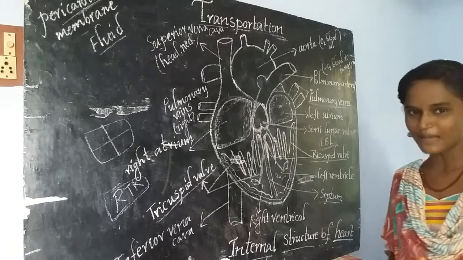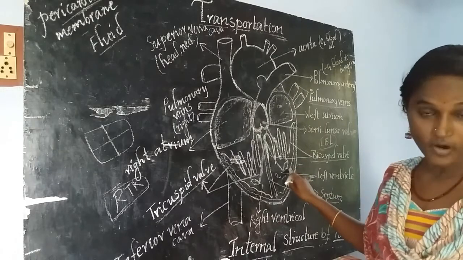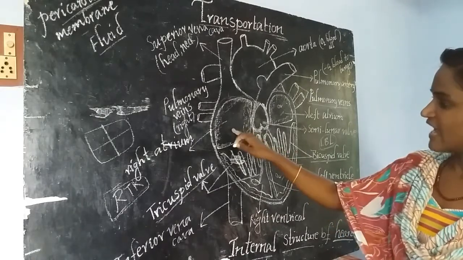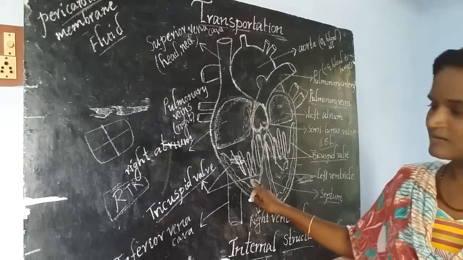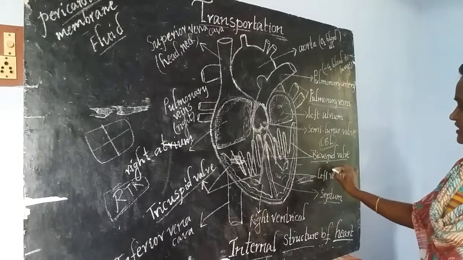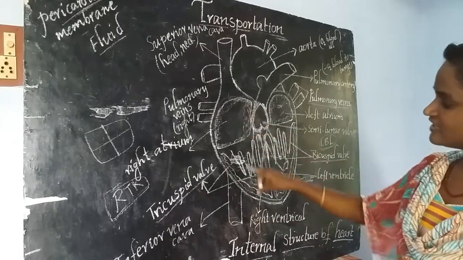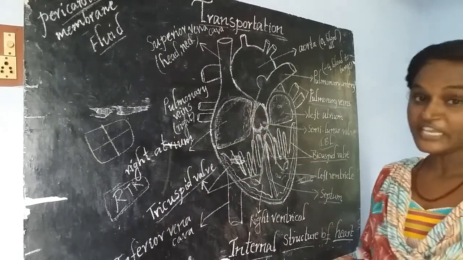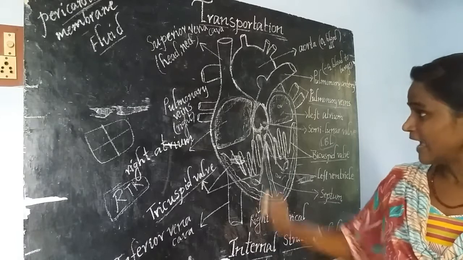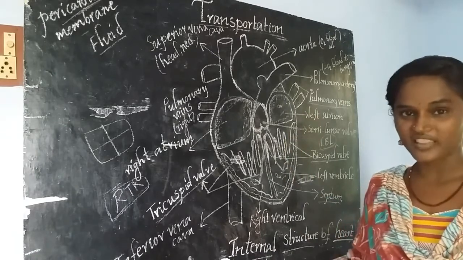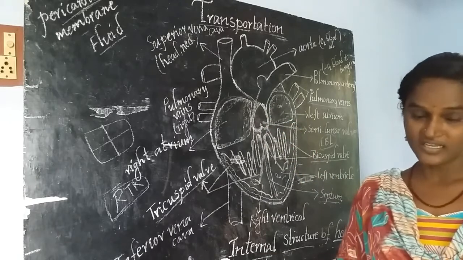By this you are able to understand that the left atrium and ventricle are rich in oxygenated blood, and the right atrium and ventricle contain deoxygenated blood. The left side of the heart contains oxygenated blood, and the right side of the heart contains deoxygenated blood. Okay, I think you understand well the external and internal structure of the heart and the different blood vessels attached to the heart.